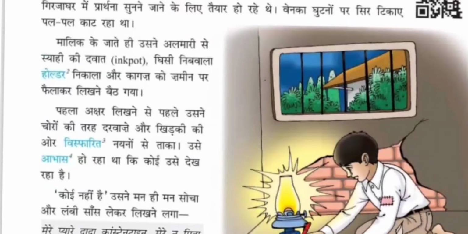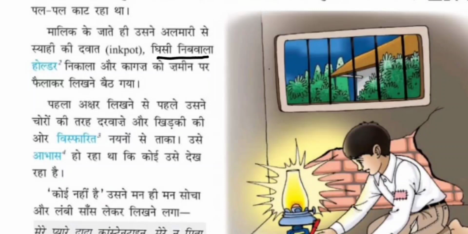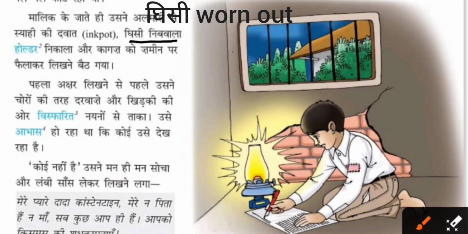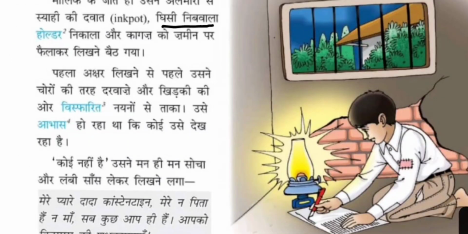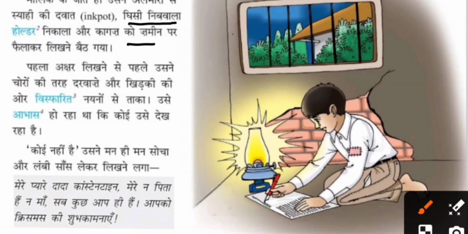So as soon as the master and mistress left for the church, he took the ink pot from the cupboard. Syasi ki dawat is ink pot. Gisi nip wala: gisi means worn out, used many times. So he took the holder with the rusted nib. Those days they used a pen like this, where they had to dip it in the ink pot and write. Kagaj is the paper. He spread the paper on the ground and started to write.